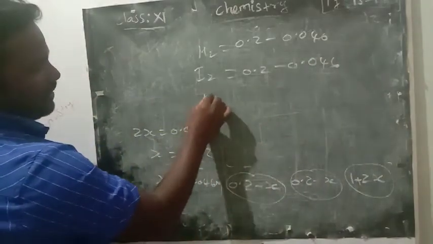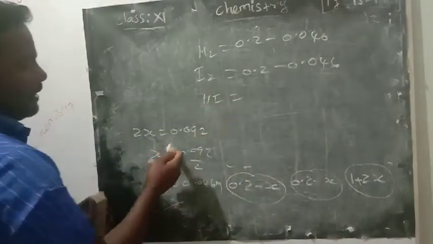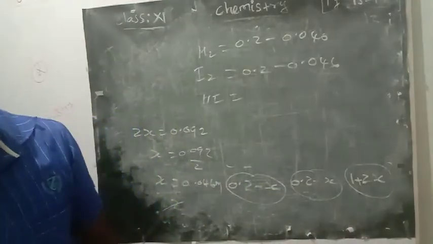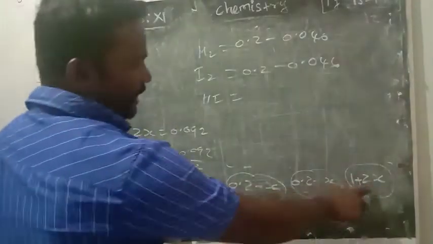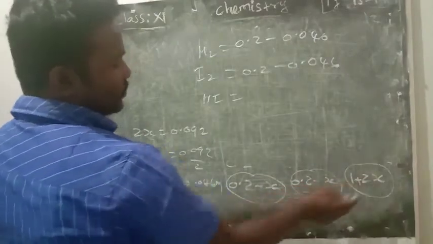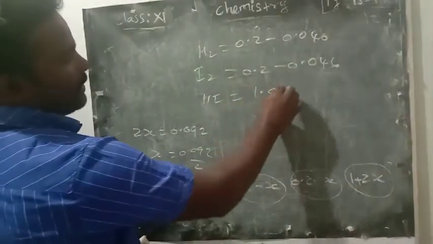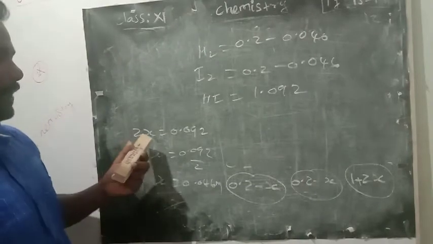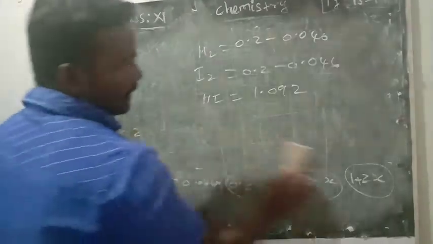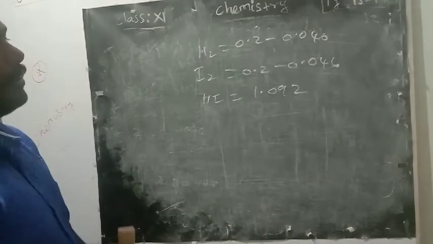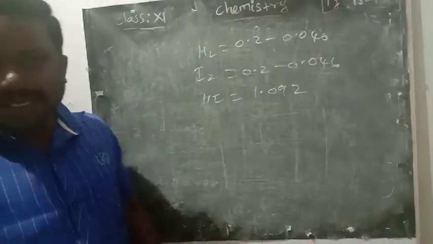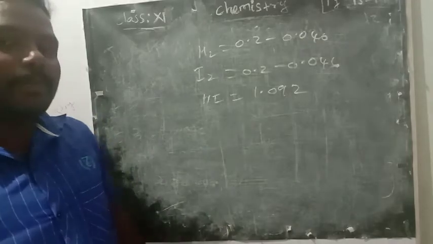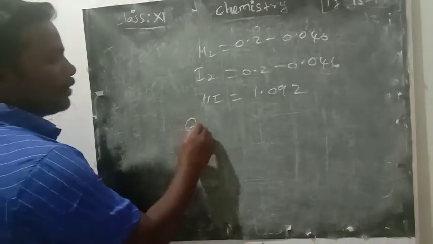But for HI, the same. Already we know that, because HI is equal to 2x only, no? Right? So what is 1 plus 2x value? 1 plus 2x value, that is nothing but already given in the book, 1.092. Okay, right. Now we got all the concentrations of a non-equilibrium condition, because we have added, it is not an equilibrium condition. Non-equilibrium condition means we will find Qc.